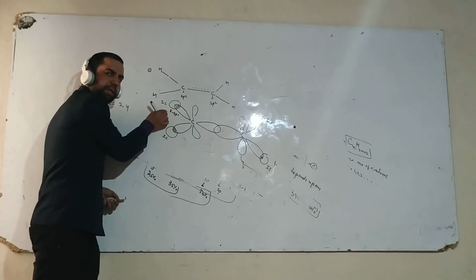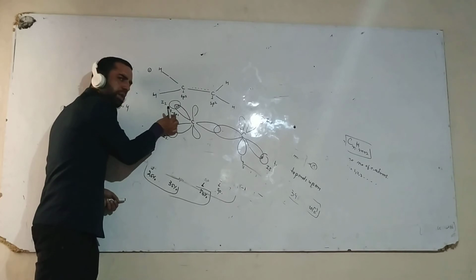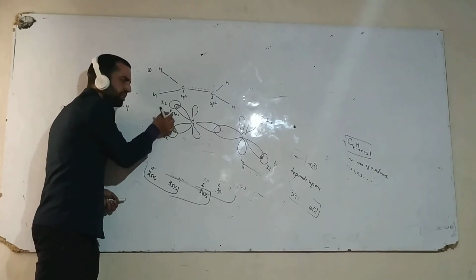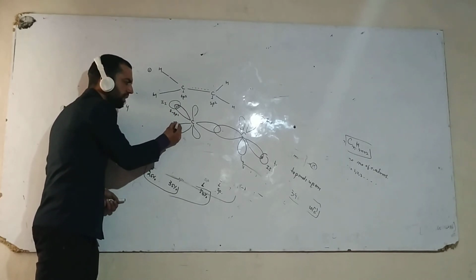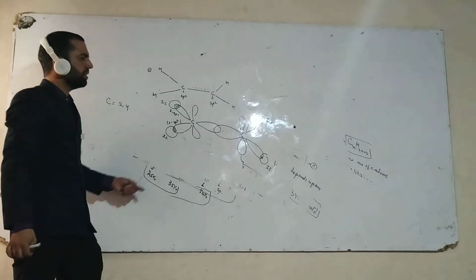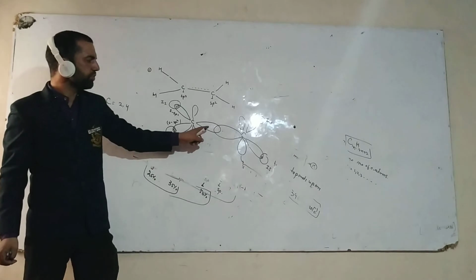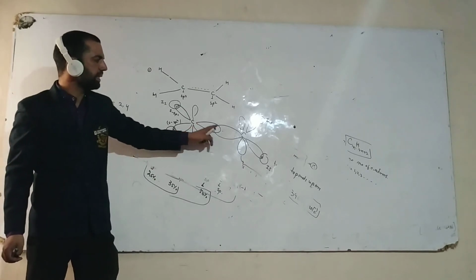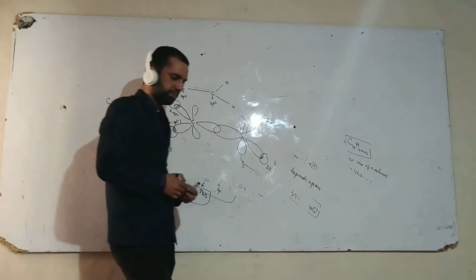The sp2 orbital overlaps with the s orbital. Here it is the sp2 and s orbital bond, and the same is the case here. The next bond is formed between the overlapping of the carbons. Write down the next point.